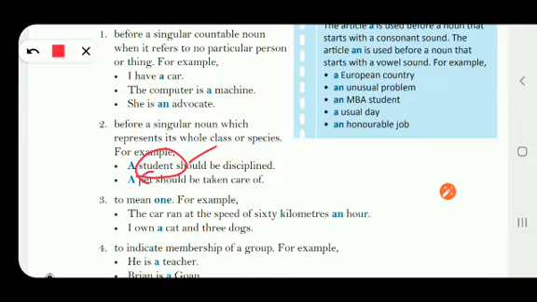A pet. Pet means the animals which we keep at our home. So that is known as a pet. So a pet should be taken care of. It means that we are talking about the whole species, right? So we are talking about the whole class or the whole species. So whenever we are talking about such a singular noun, then also we use the indefinite articles a and an.